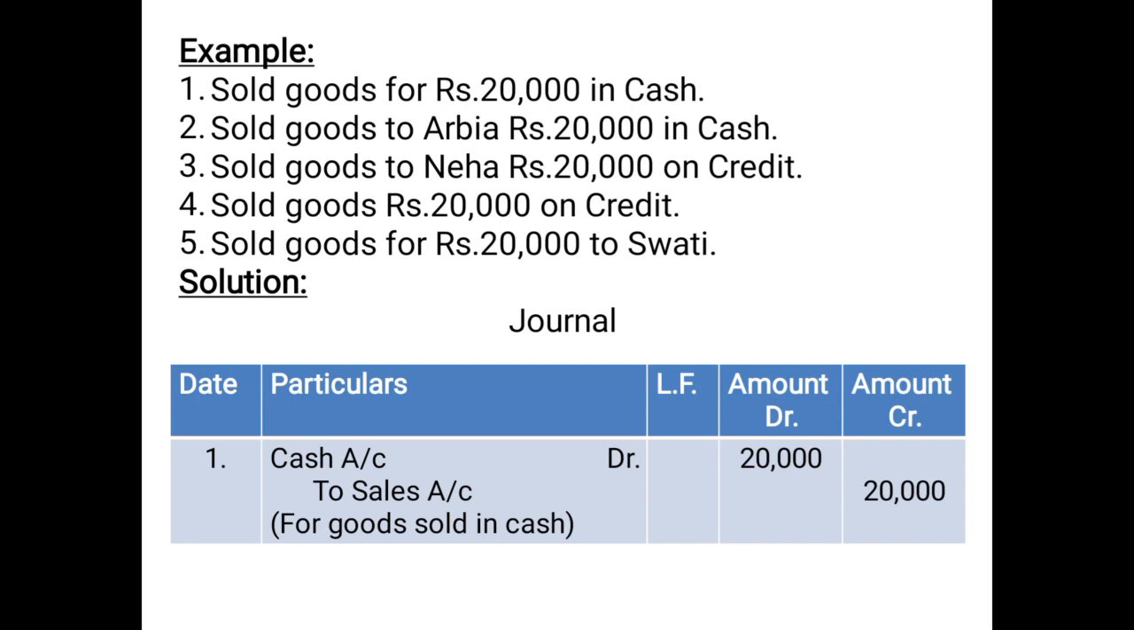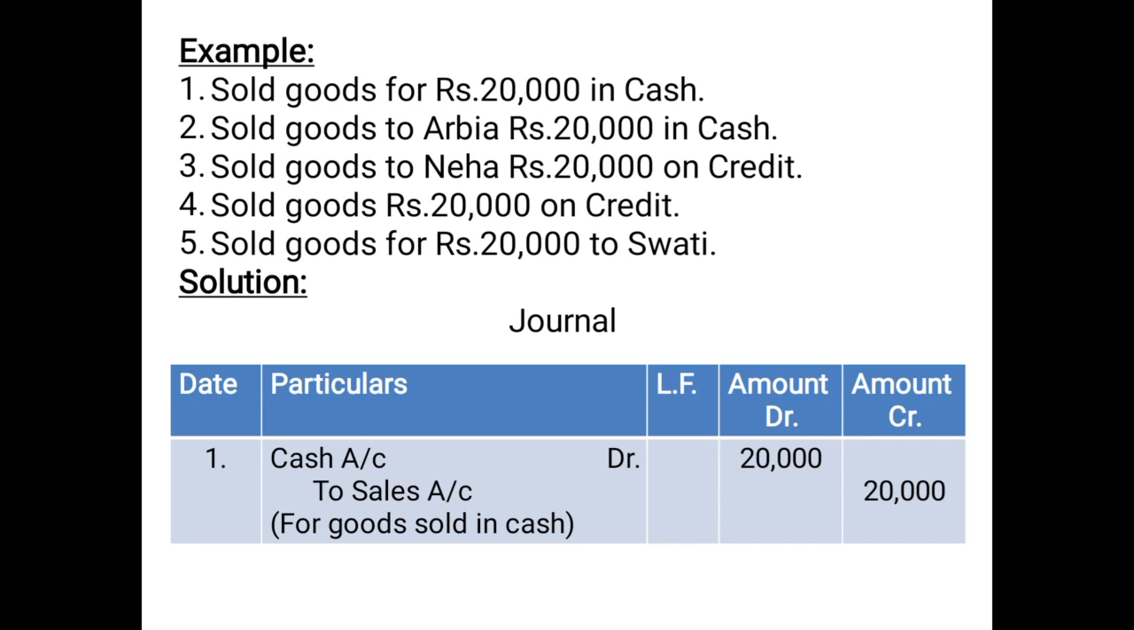Next example: sold goods rupees 20,000 on credit. Again, you are being informed that the goods are sold on credit, but you are not being informed the name of the customer. Irrespective of whether the goods are sold on credit or in cash, the sales account will be credited. Now it is sold on credit, so we cannot debit the cash account. So what will we debit? We will debit the customer's account, and since the customer's name is not given, we will simply pass the entry: customer debited to sales account.